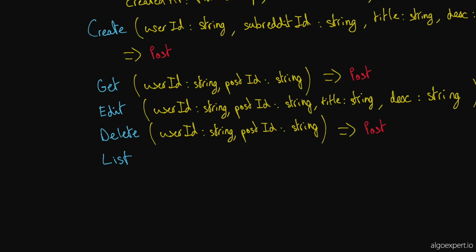So I think the way I'll define this is, we will take in a user ID. This is the standard. Then we will take in a post ID, or wait, no, we're listing posts. So we're going to take in a subreddit ID. We're listing posts for a subreddit, and this would be a string.